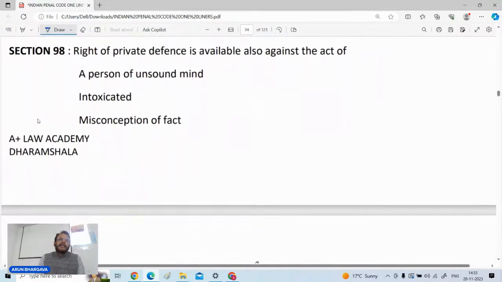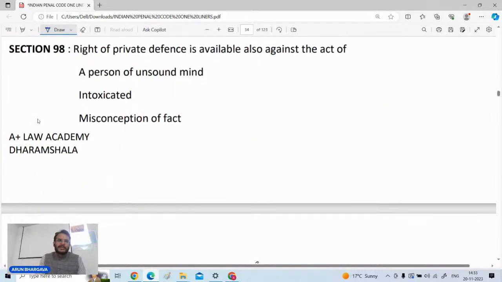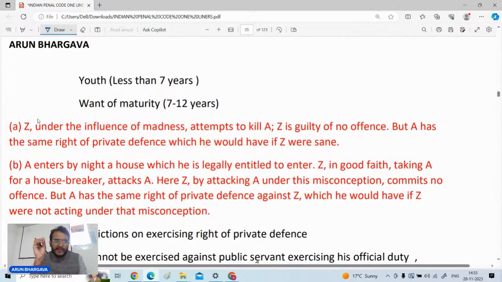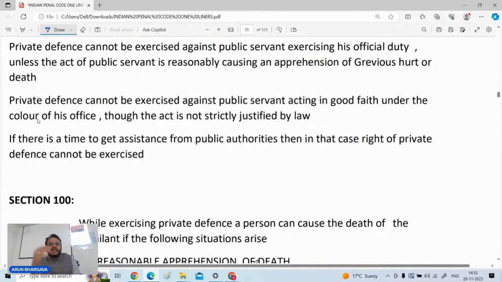Along with this, if the offender is of unsound mind, intoxicated, doing something under a misconception of fact, or because of youth, that is under the age of 7 years, or if he is of sufficient maturity, that is between 7 and 12 years, even if such a person is doing something, you have the competency to go for your private defense against such persons also. Of course, what these people do will not be a punishable offense, but still you are completely entitled to exercise private defense.